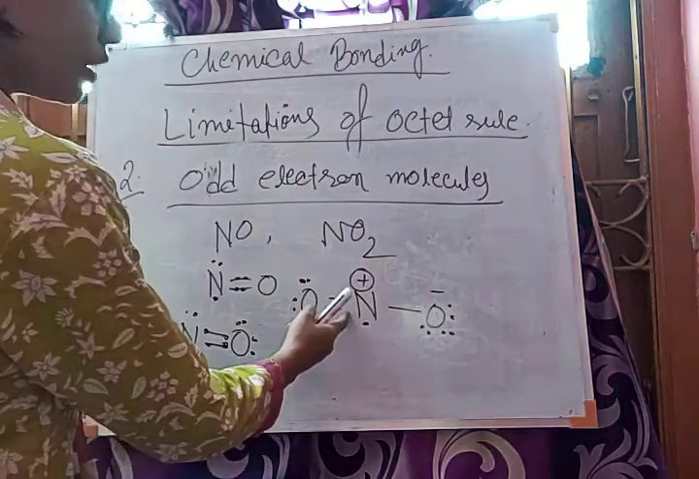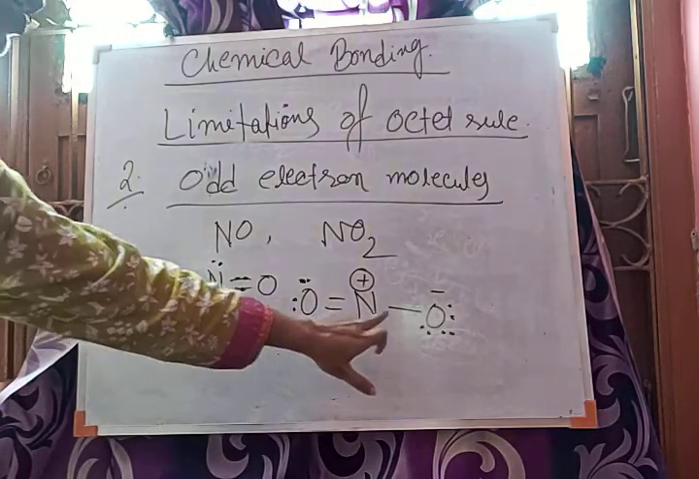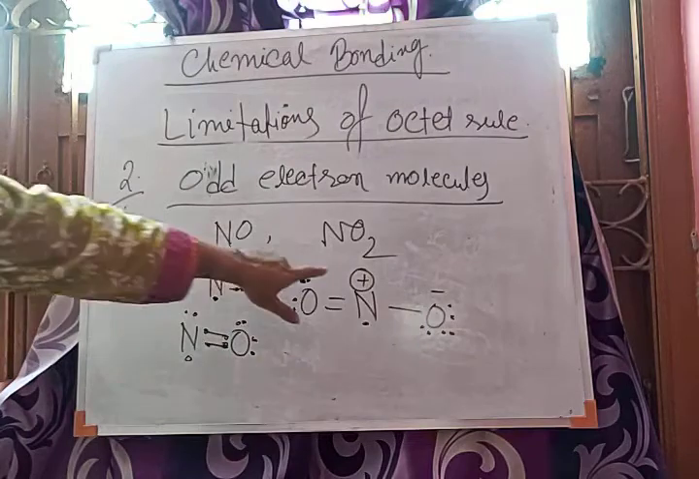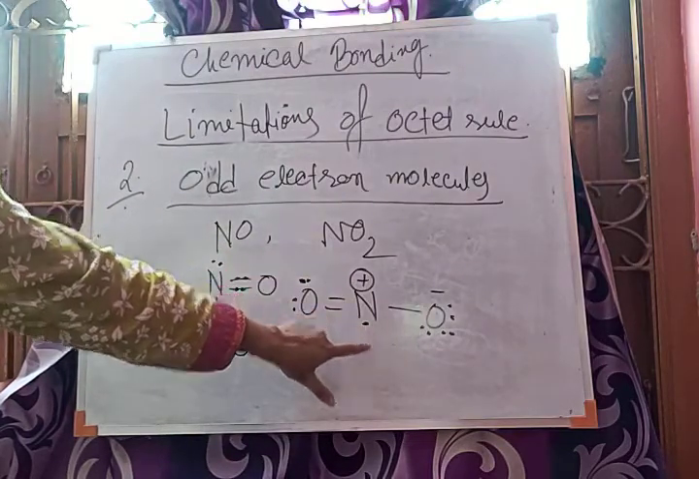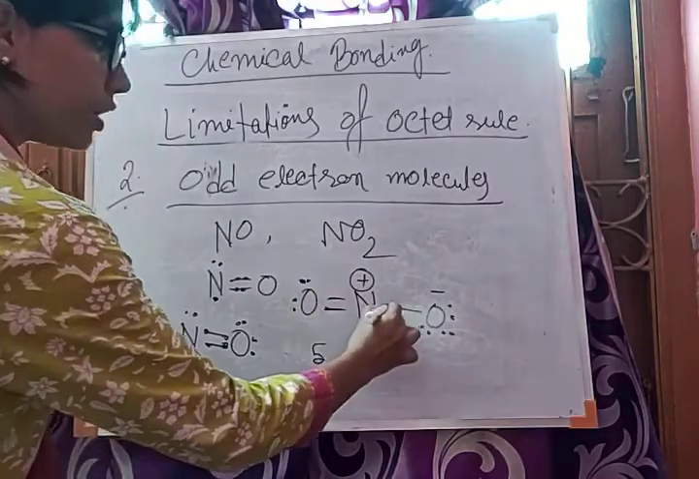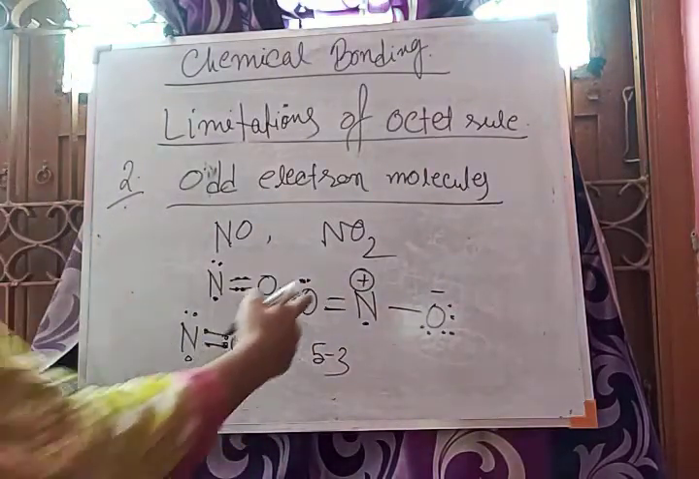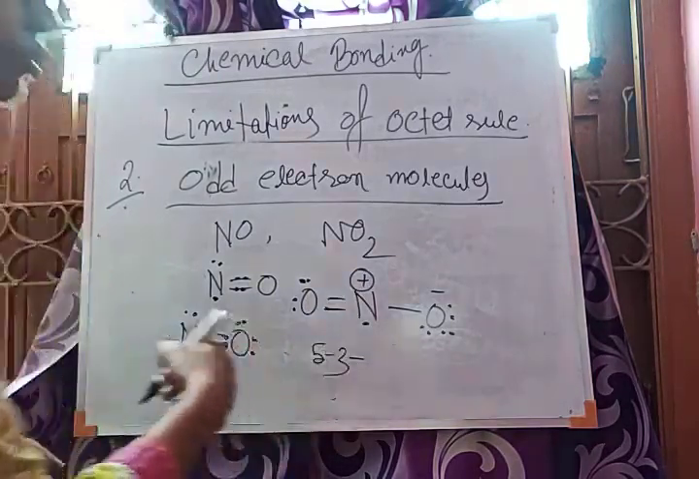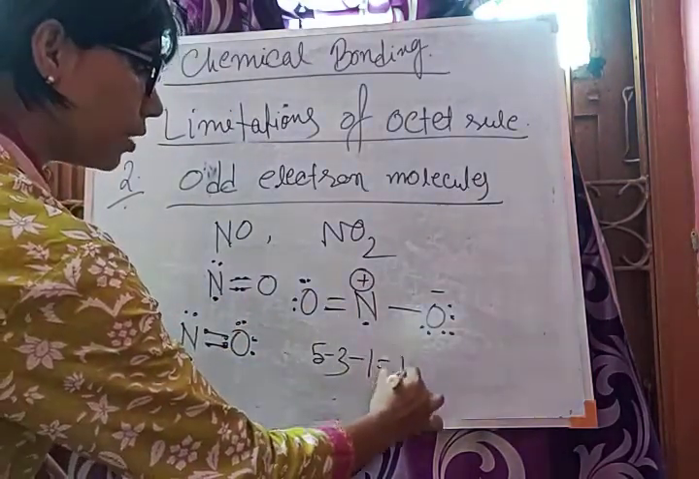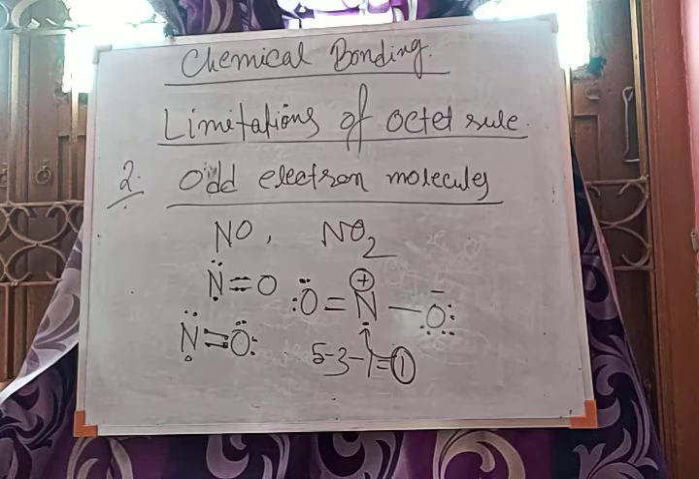So 5 valence electrons in nitrogen: 3 are involved in the formation of covalent bonds, 1 has gone in the formation of the positive charge, and the other one is remaining here. So among 5 valence electrons, 3 are forming these 3 covalent bonds, minus 3. 1 has gone in the positive charge formation. 1 electron is removed, forming this positive charge, and the remaining is only 1 electron, and that is the odd electron over nitrogen. So that is the odd electron structure of nitrogen monoxide and nitrogen dioxide.